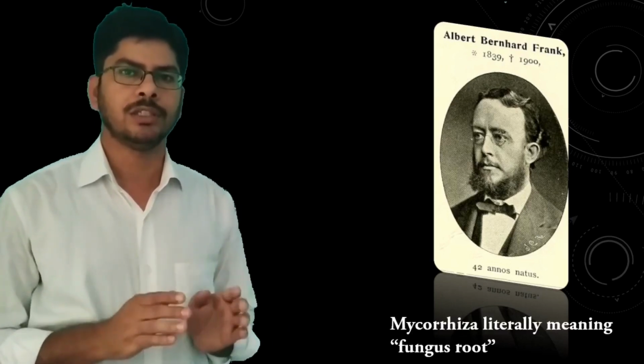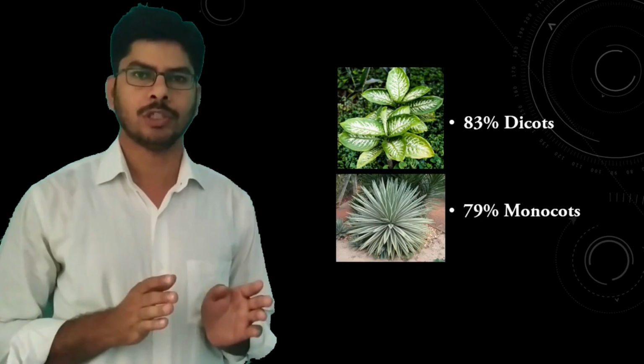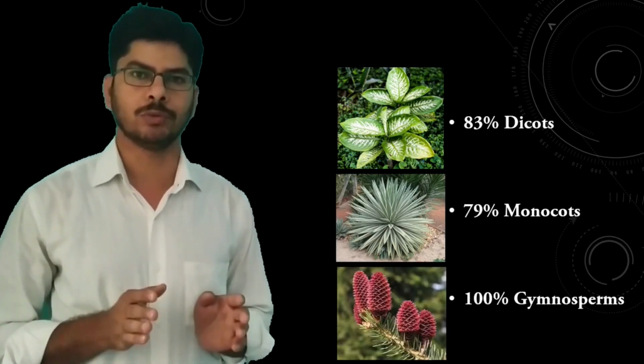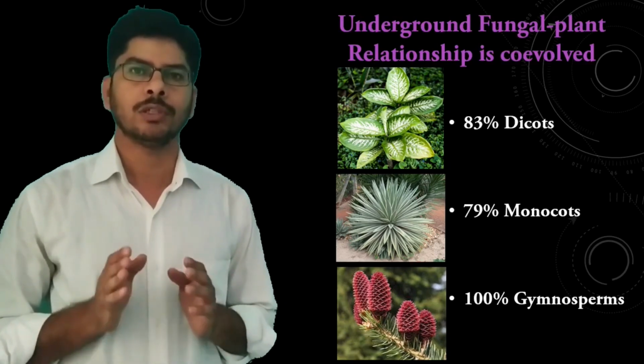The term mycorrhiza was coined by Albert Bernard Frank. It means fungus root. For efficient nutrient uptake, most of the land plants are associated with mycorrhiza. In nature, approximately 90% of the land plants are infected with mycorrhiza. In it, 83% are dicots, 79% monocots, and 100% gymnosperms. This indicates that they have co-evolved with plants.